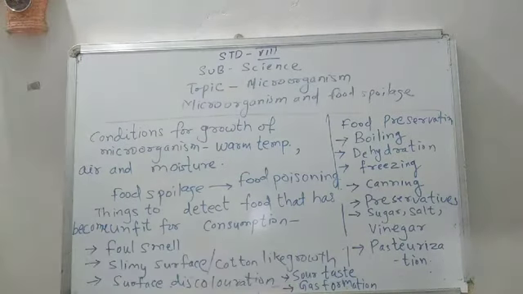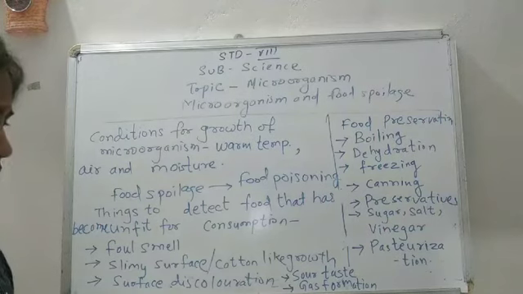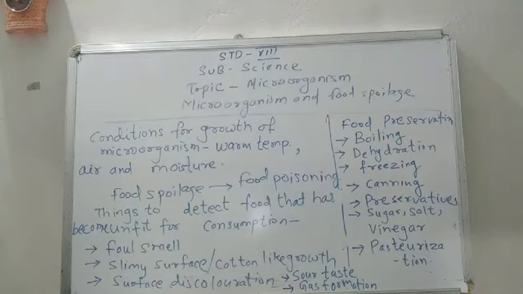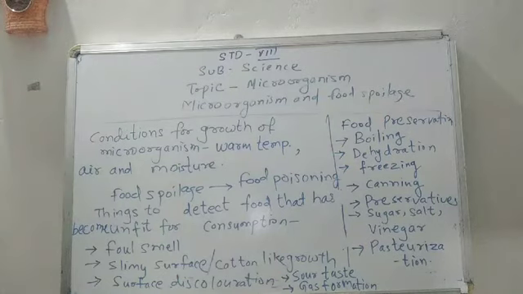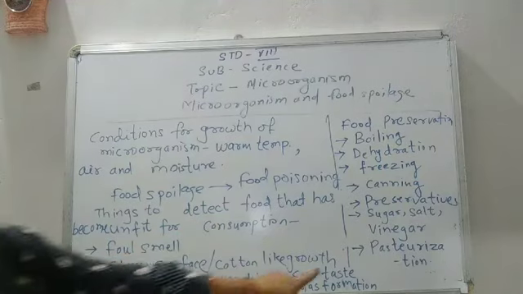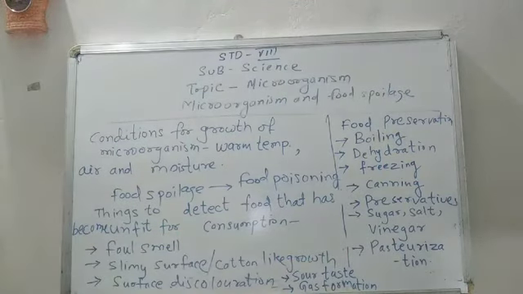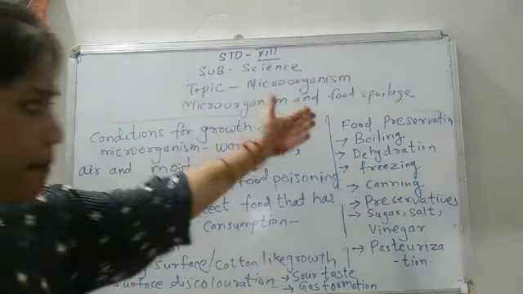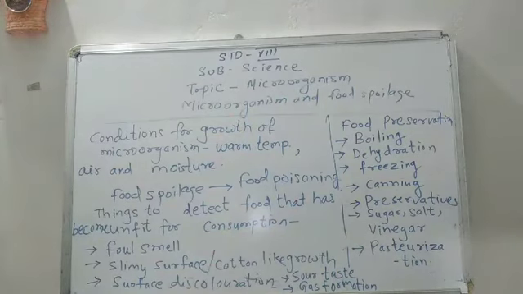Then another method, pasteurization. Pasteurization is a method in which milk or foodstuff is first heated to a very high temperature and then cooled rapidly. In this process, the microorganisms are destroyed without changing the composition of the food, the nutrition, or the flavor. In the pasteurization method, generally milk is preserved. So these are the methods of preserving food.